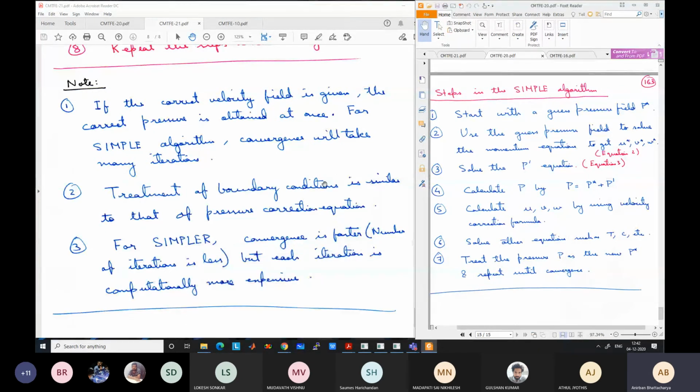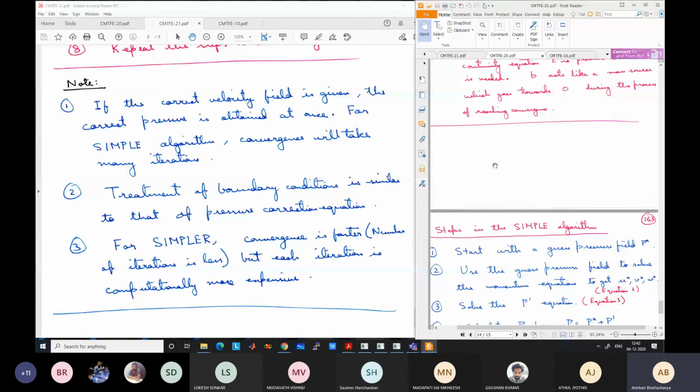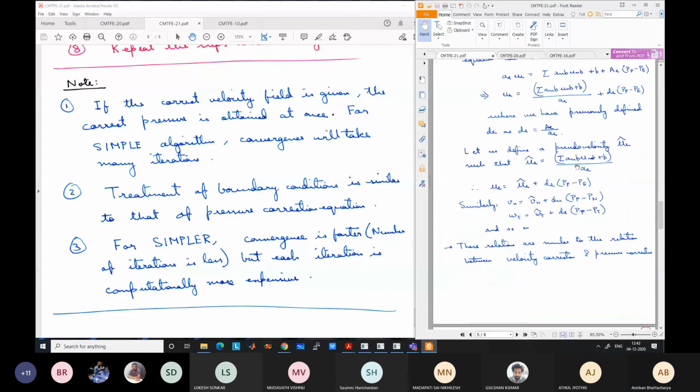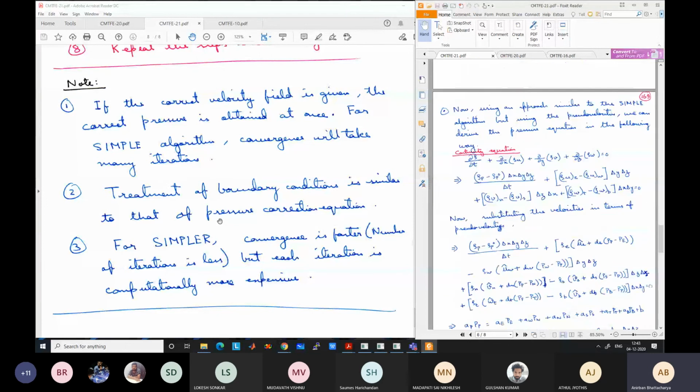Another point is that for the pressure equation, we can use the same formulation for boundary conditions as we have discussed for pressure correction. If U is given, you can calculate the U hat values directly in the pressure equation. While calculating the U hat values, you will need to use the U values, so it does not matter. And if the pressure is given, directly specify the pressure at that point. So no problem will be there.